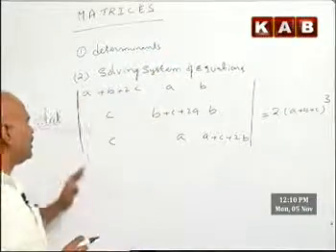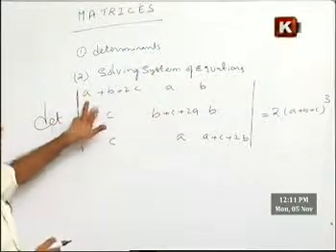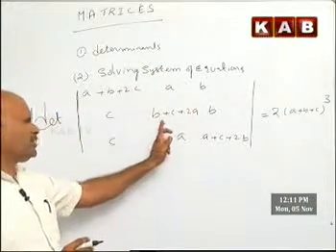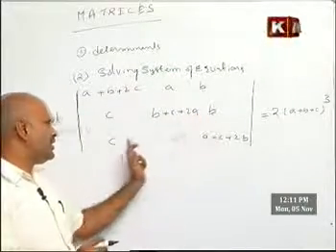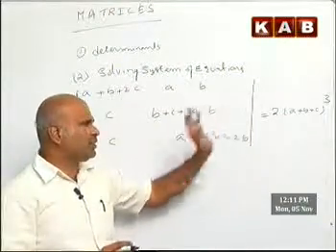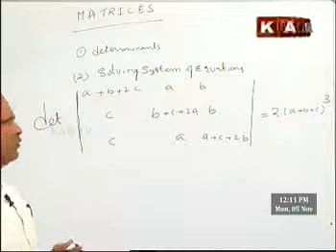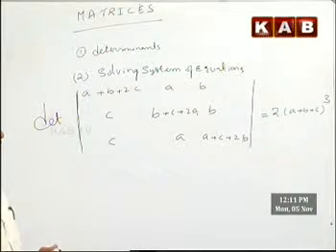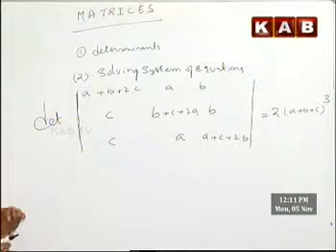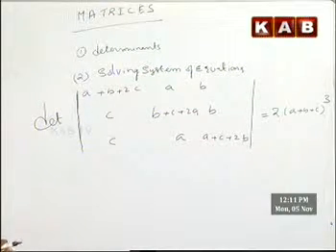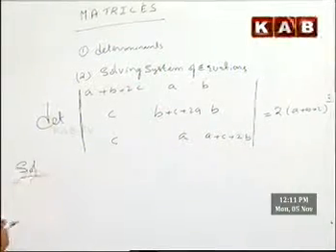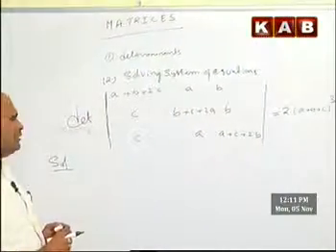Once again repeating the question, just note it down properly: A plus B plus 2C, A, B; C, B plus C plus 2A, B; C, A, A plus C plus 2B, that is equal to twice of (A plus B plus C) whole cube. So now I have to prove this determinant. What properties do you have to apply? Before going to that, I am going to the solution.